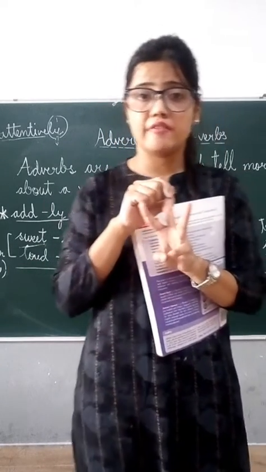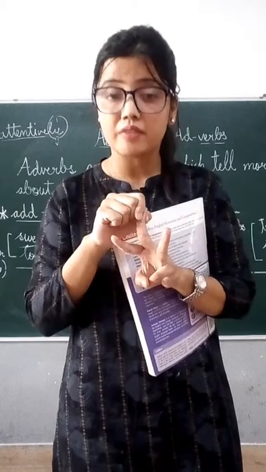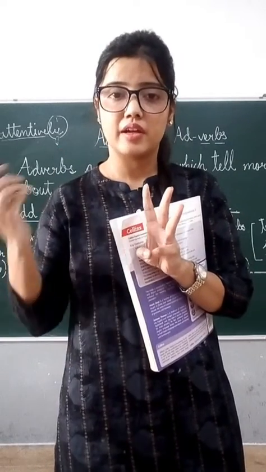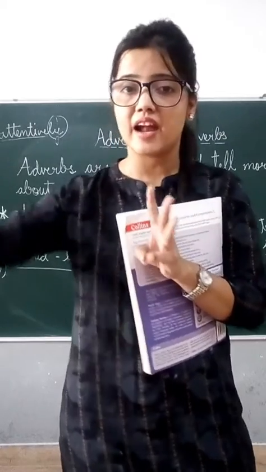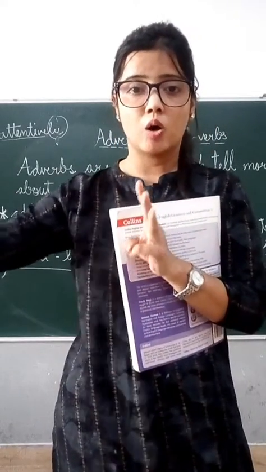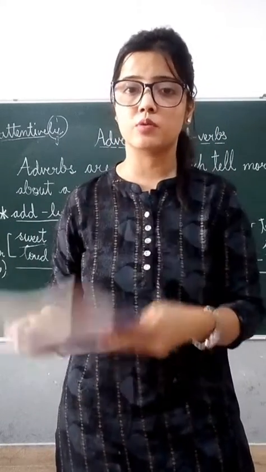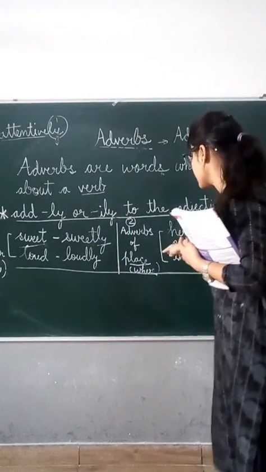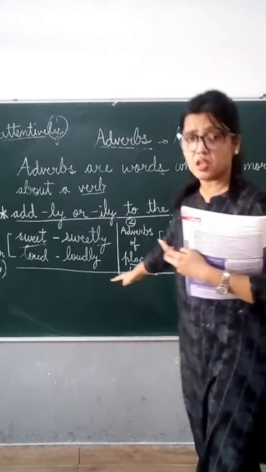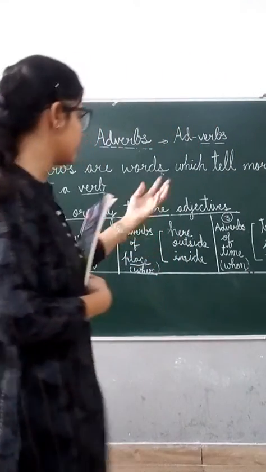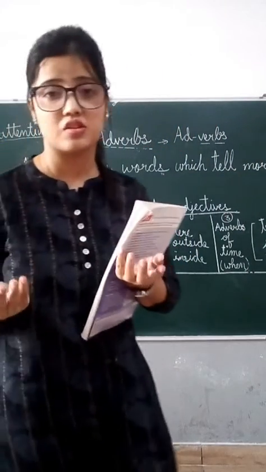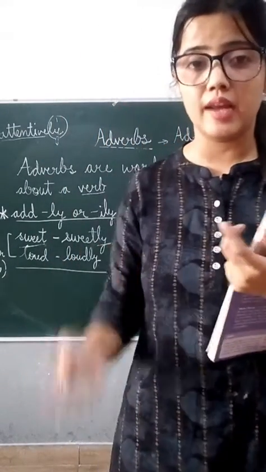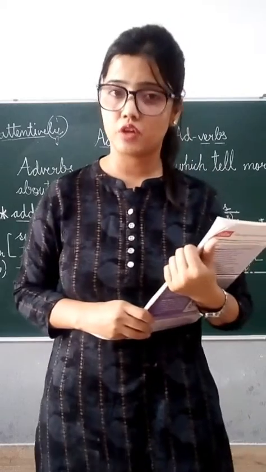And adverbs of place tell where the action is taking place. Is it here, outside, far? He is standing far away from me, or this book is near to me. Such words are adverbs of place. Or adverbs of time tell when the action is taking place. Is it tomorrow, yesterday, soon, early, late? Such words are adverbs of time.